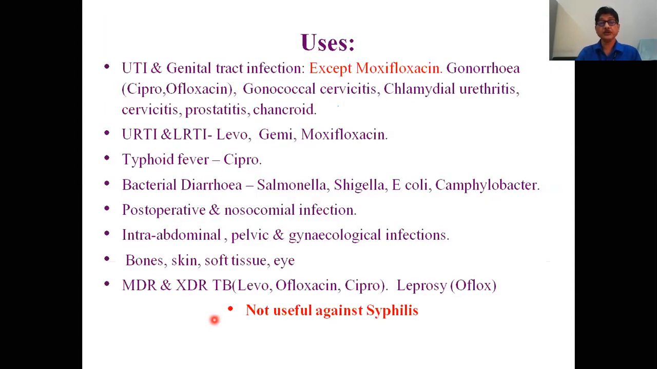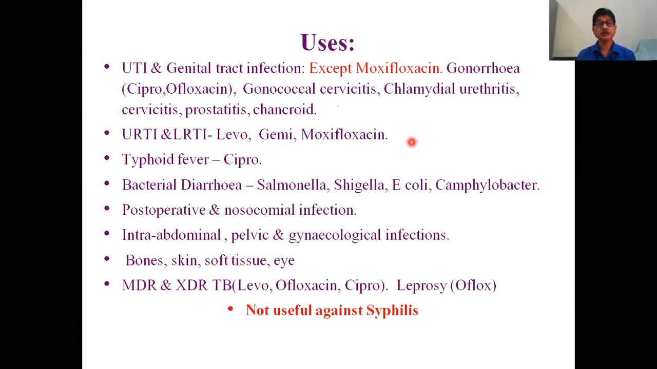So, according to the coverage, we can use these fluoroquinolones in urinary infections, genital tract infections, and genitourinary infections, except moxifloxacin. We will not prescribe moxifloxacin in urinary infections because the concentration is less. Fluoroquinolones are used in both upper and lower respiratory infections, like levofloxacin, gemifloxacin, and moxifloxacin. So sometimes you may be asked, which are the respiratory fluoroquinolones? They are levofloxacin, gemifloxacin, and moxifloxacin.